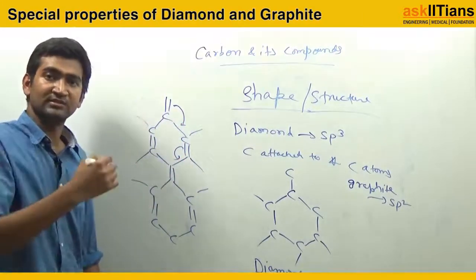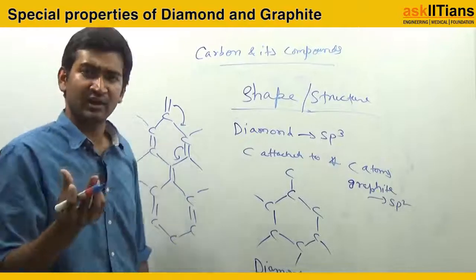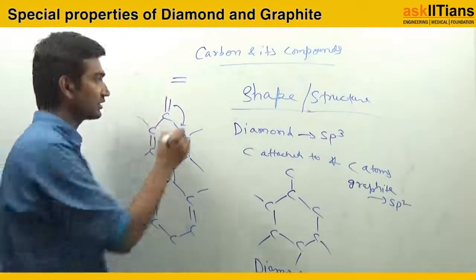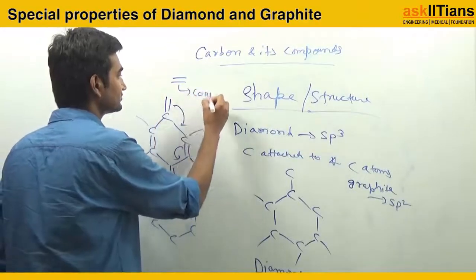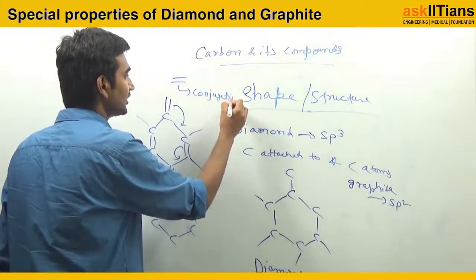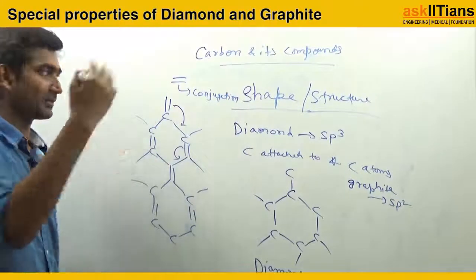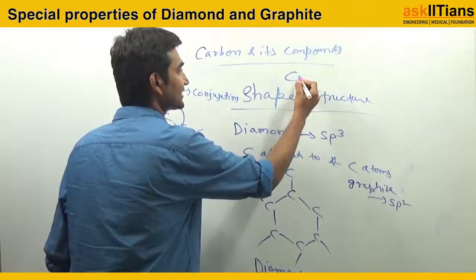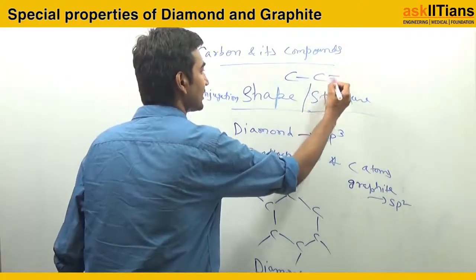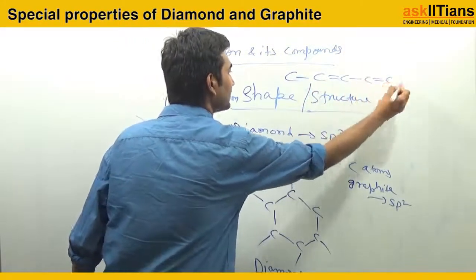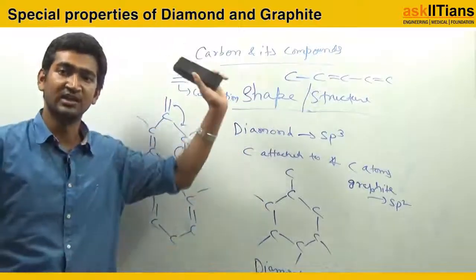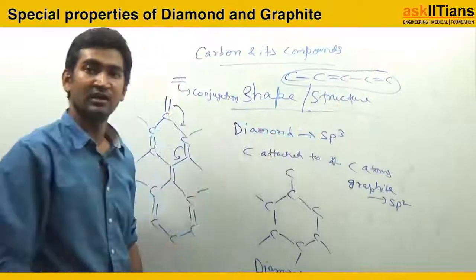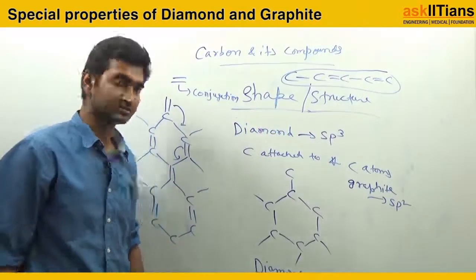So whenever there is a pi bond, always remember, whenever there is a double bond and this is in conjugation. Conjugation means alternate, okay, one after another. Let me give you a simple example of conjugation. It is like this: C single bond, then C double bond, C single bond, then C double bond, like this. This is called conjugation. This is called a conjugated system. What do we call it? We call it a conjugated system. Right?